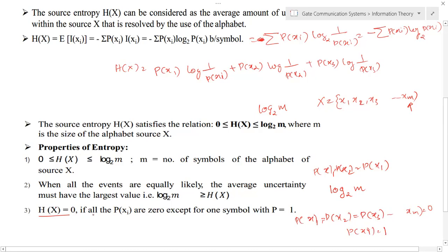Okay, that's the meaning. If you consider 3 symbols x1, x2, x3, the probability of x1 and probability of x3 is equal to 0, and the probability of x2 is equal to 1, then you will get the average information of x1, x2, x3 is equal to 0.